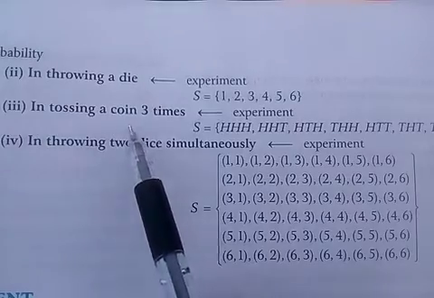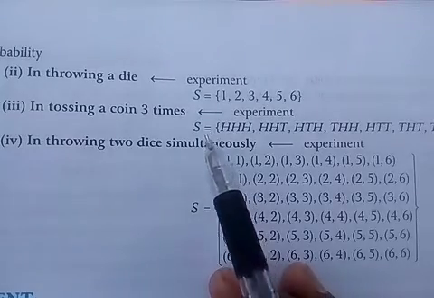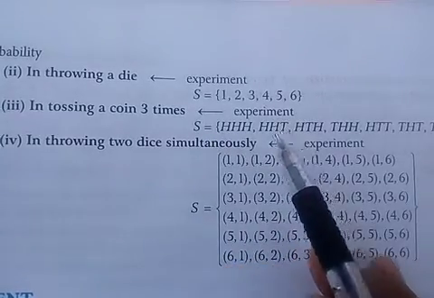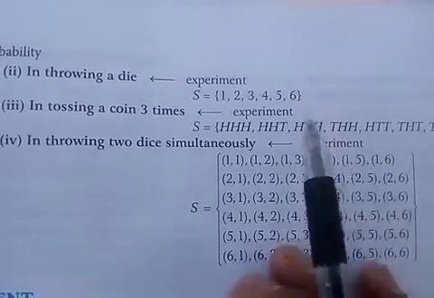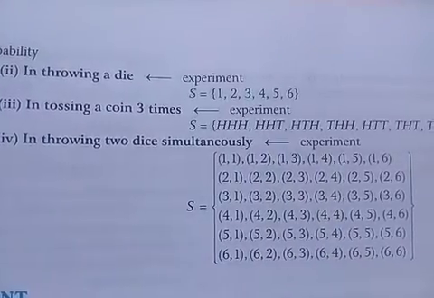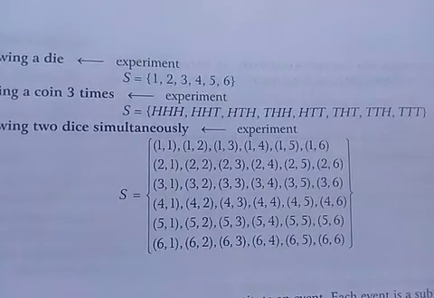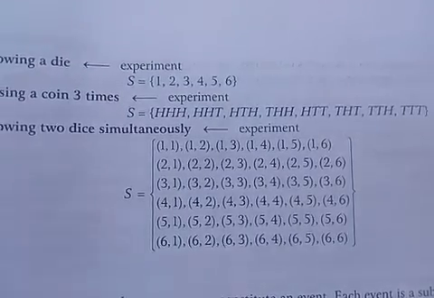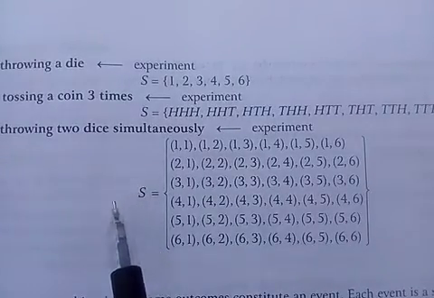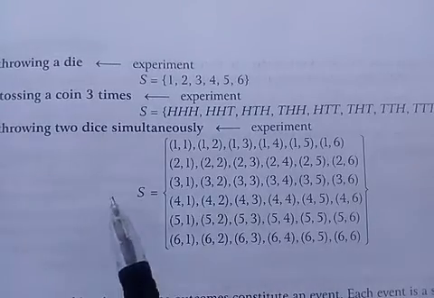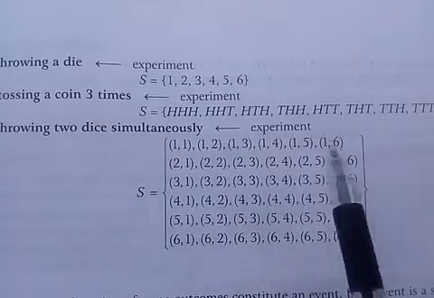In tossing a coin 3 times, the possibilities are all heads, 2 heads 1 tail in the forms HHT, HTH, THH, 1 head 2 tails in the forms HTT, THT and TTH, and all tails. Second, throwing 2 dice simultaneously. There are many possibilities: on the two dice maybe 1 1, 1 2, 1 3, 1 4, as shown here.